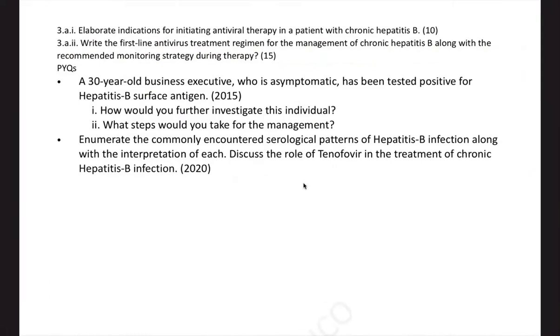Now, elaborate indications for initiating antiviral therapy in a patient with chronic hepatitis B. And what are the first line drugs in management of chronic hepatitis B? So, almost 25 marks question. So, look at the weightage.